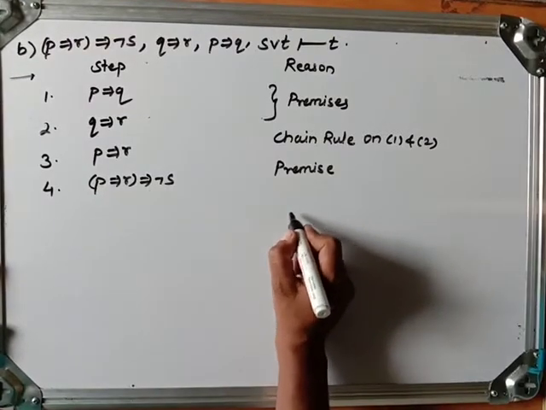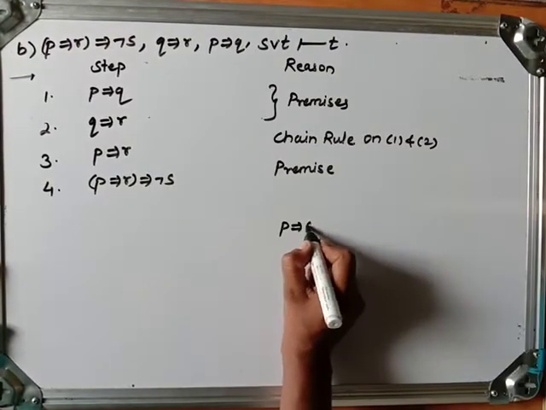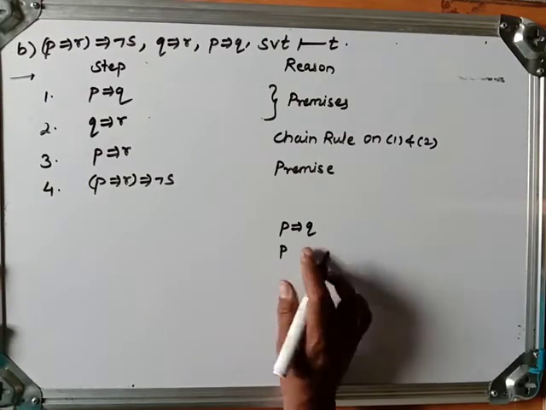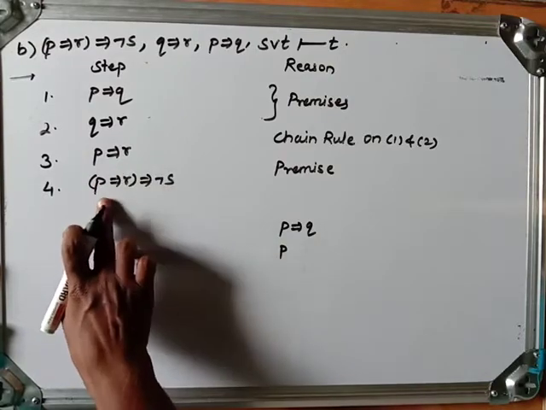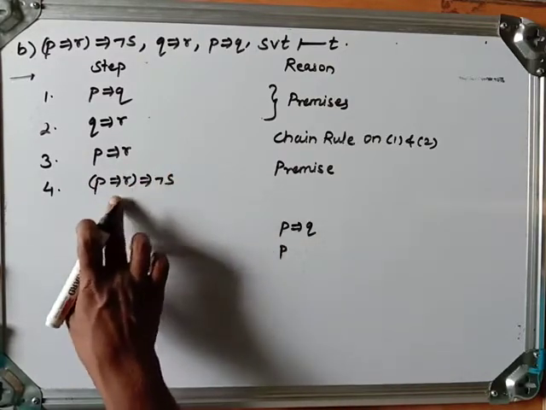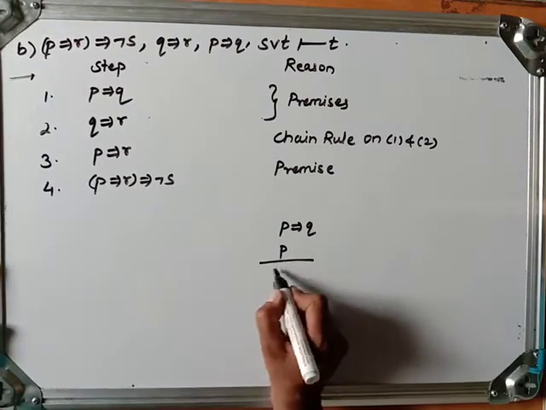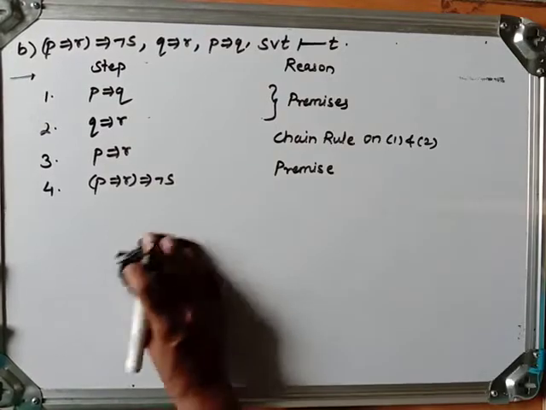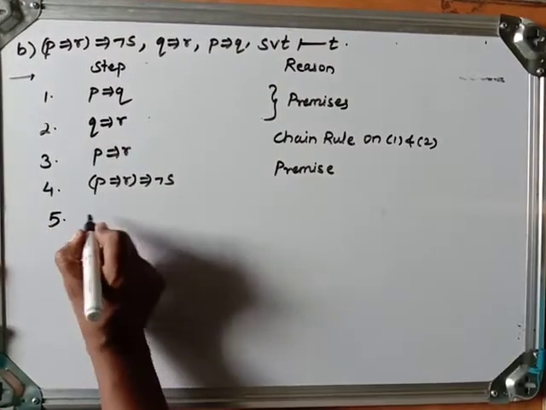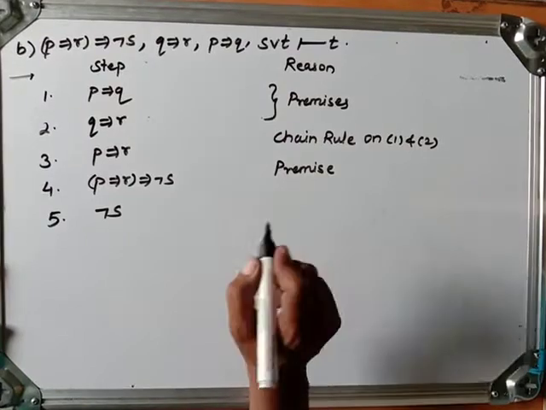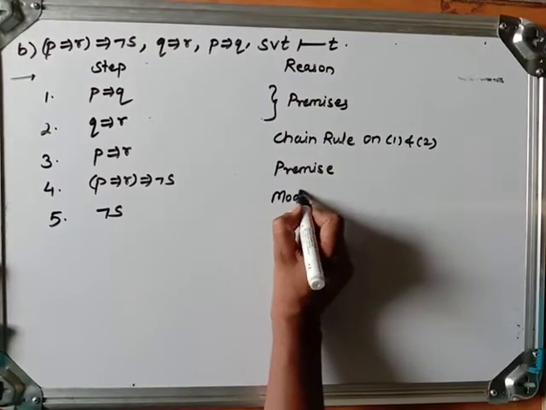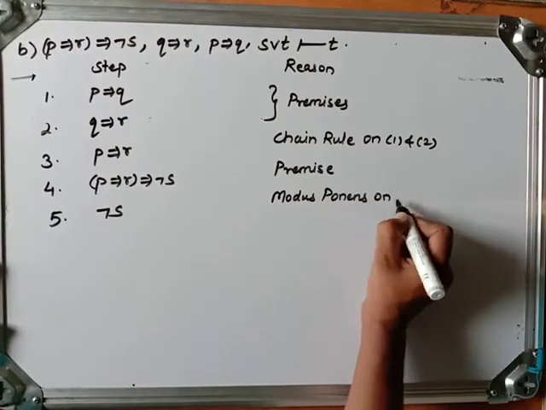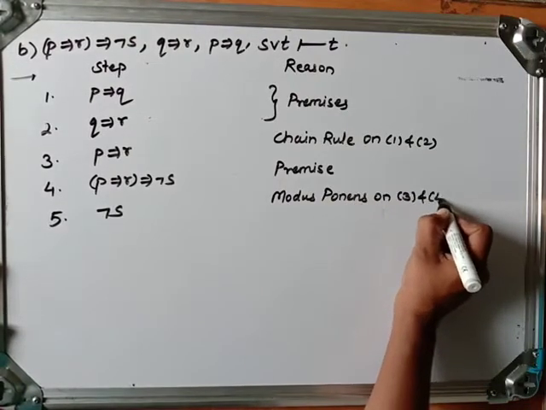You know one rule of inference: P implies Q, and P, therefore Q. Look here, these are the same. Suppose this is Q, this is P, and P. Therefore, it gives us Q. So I will write it as, for you, negation S. Using which rule? Modus ponens, on 3 and 4.